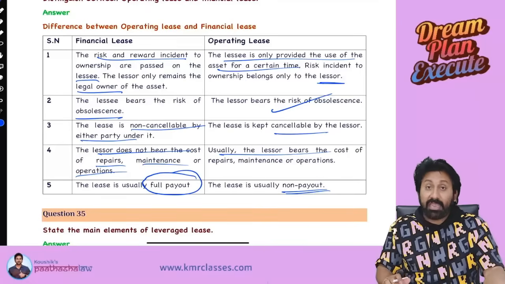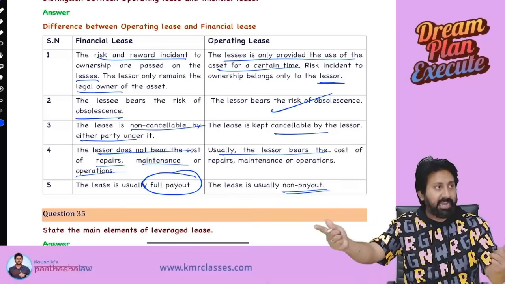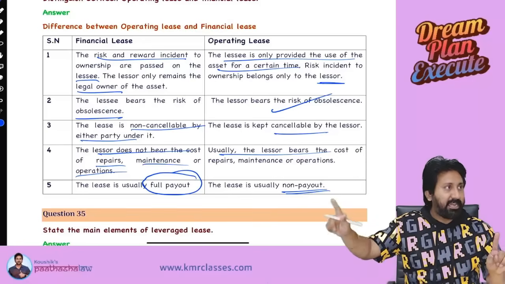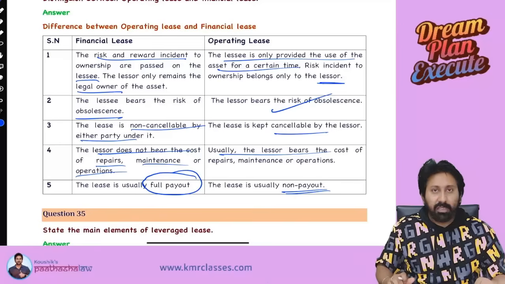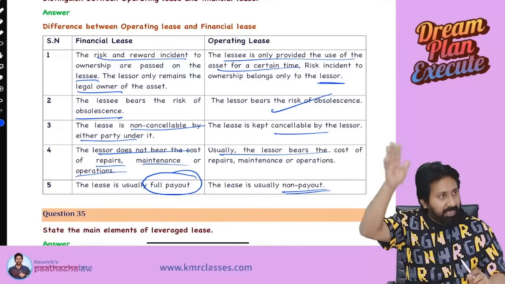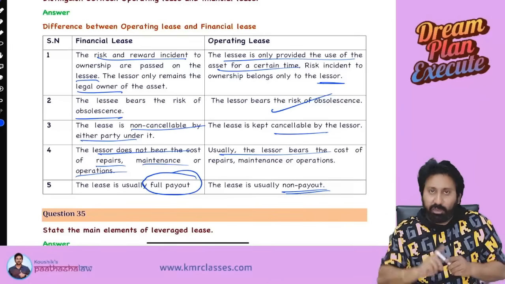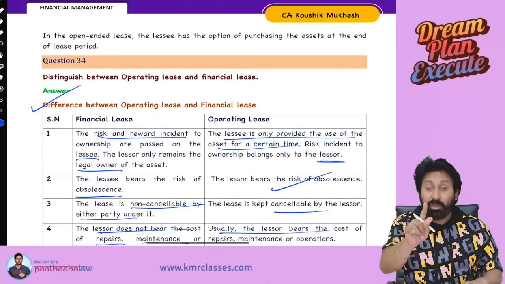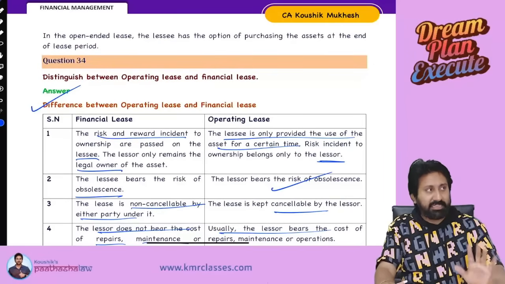Next, cancellation. Non-cancelable, cancelable. Next, lessor does not bear the cost. Lessor bears the cost. Full payout means what? Entire asset will be fully paid out in the hands of the lessee only. Here it will not happen. That's it. Done. Mark it important. I told you, one question will come in the exam this time on lease.